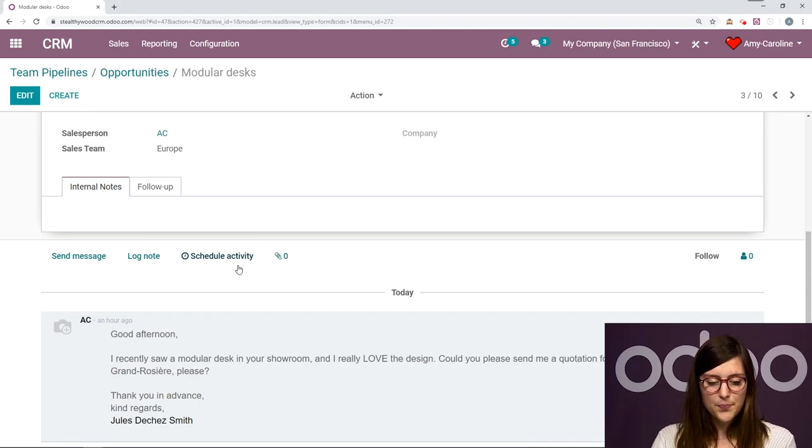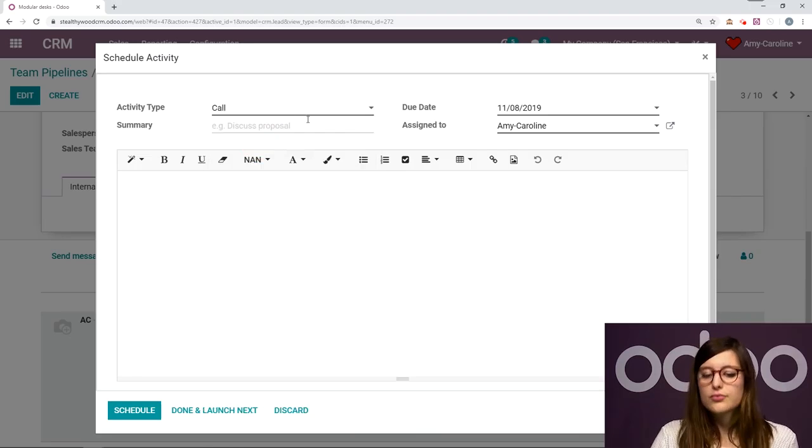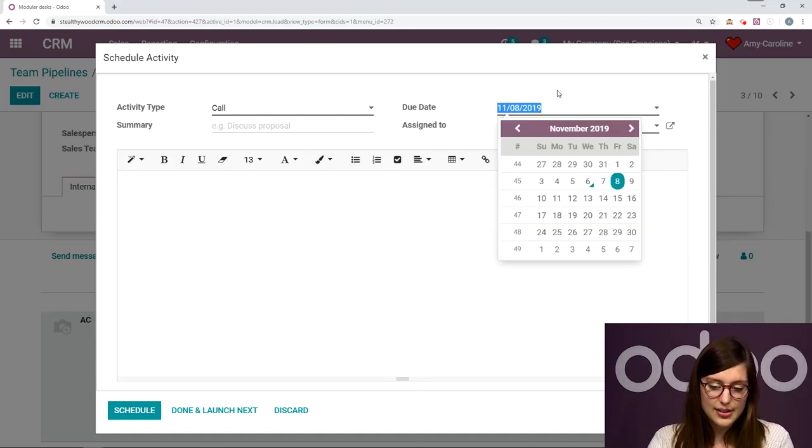So if I click here, I'm going to have the opportunity to, let's say, schedule a call for this person. And then I can write some notes if I would like to, a summary, and perhaps I don't want to be the one who calls the person initially. I want it to go to one of my colleagues. I can assign it to someone else. And I can even add a due date.